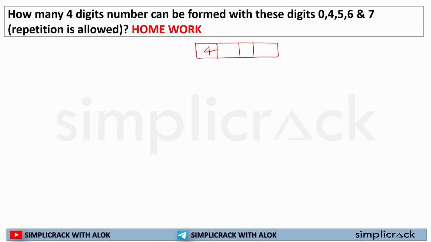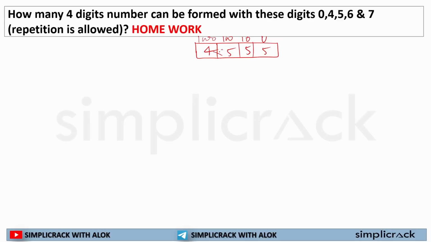But in 100th place, all 5 can be used, because repetition is allowed, the same number can be used. In 10th place, all 5 numbers can be used. In unit digit, all 5 numbers can be used. Now, because repetition is there, if you use 4 here, you can use 4, 4, 4 also here. So all digits can be repeated except 0, because if we put 0 over here, the whole thing will be a 3-digit number.